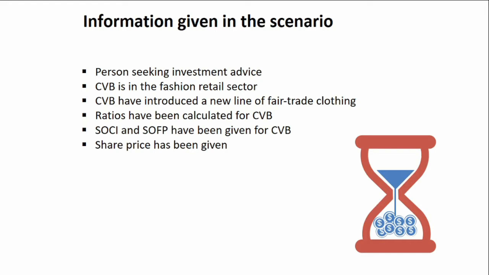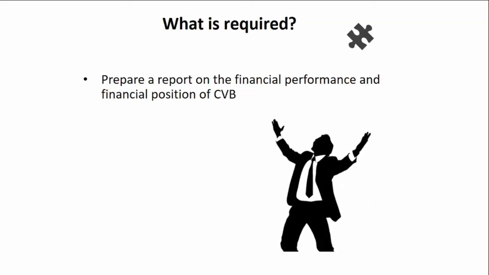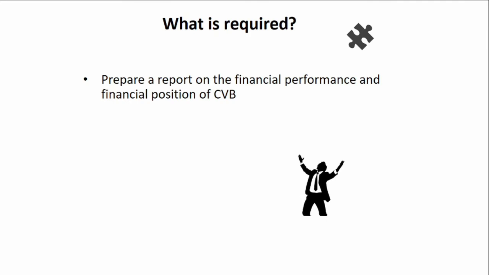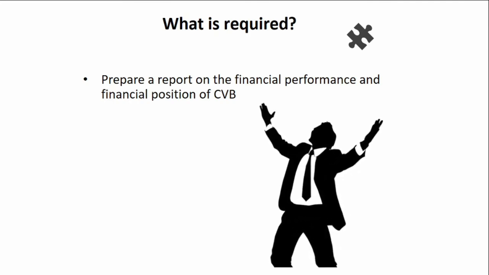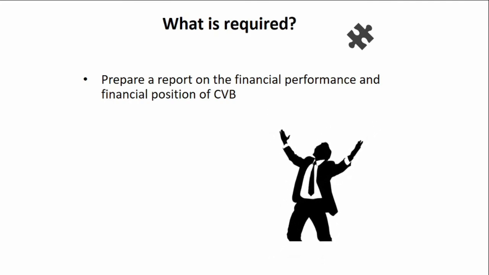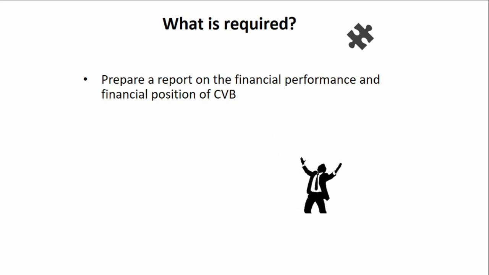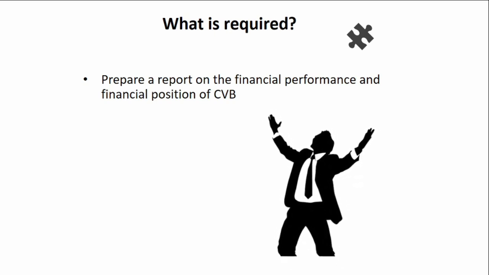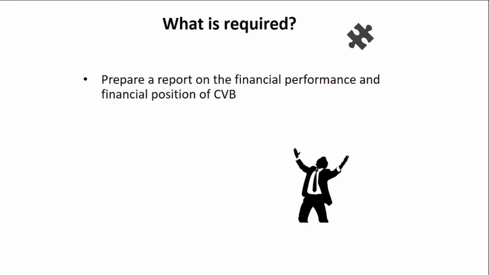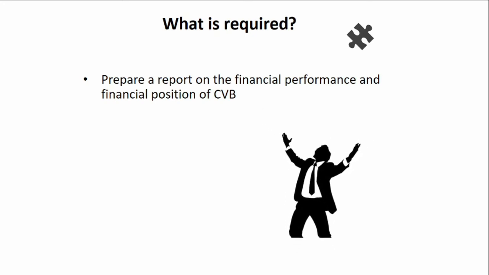So now we have looked at the information given in the scenario. Now let's have a look at what the required is. So the required is saying prepare a report on the financial performance and financial position of CVB. So once you are comfortable that you have read the required and you understand what the required is asking and you have gone back to the scenario so you know exactly what information is given to you, now you can actually answer the question.